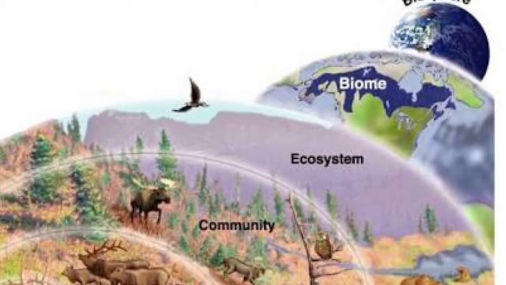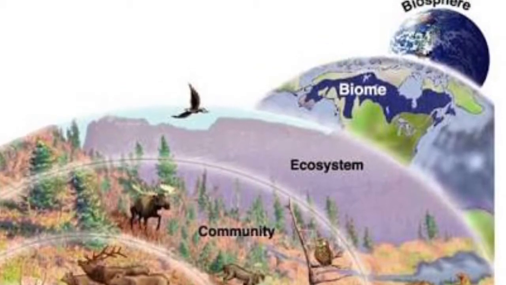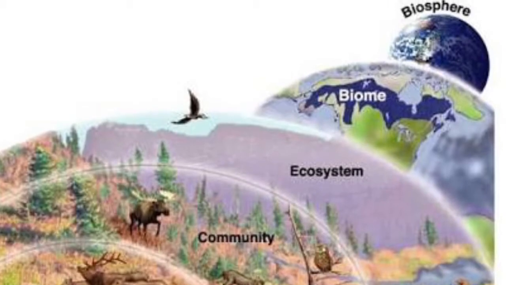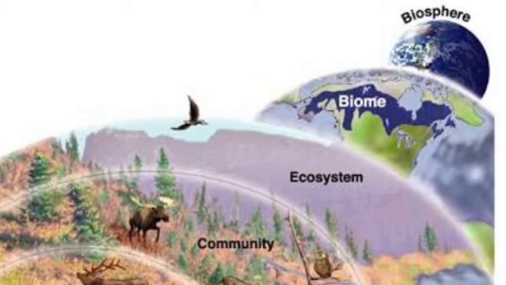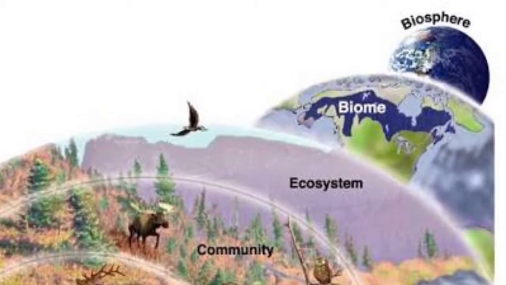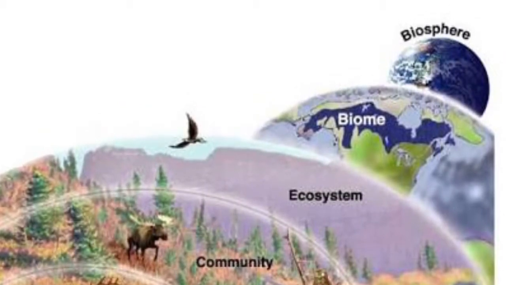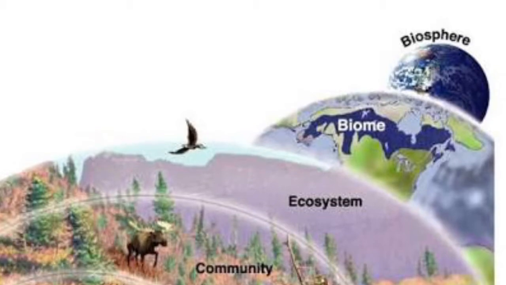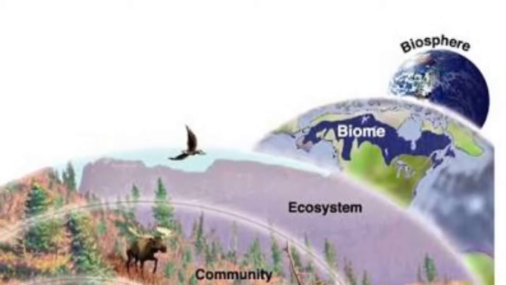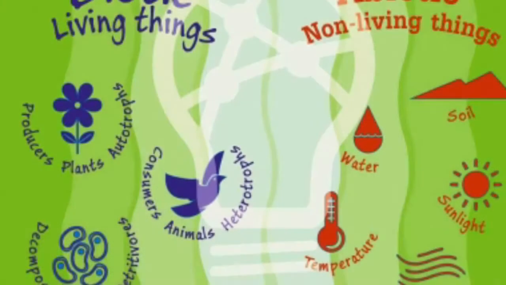All the organisms that live together in a place, together with their physical environment, is known as an ecosystem. A biome is a group of ecosystems that share similar climates and typical organisms. And finally, our entire planet, with all its organisms and physical environments, is known as the biosphere.